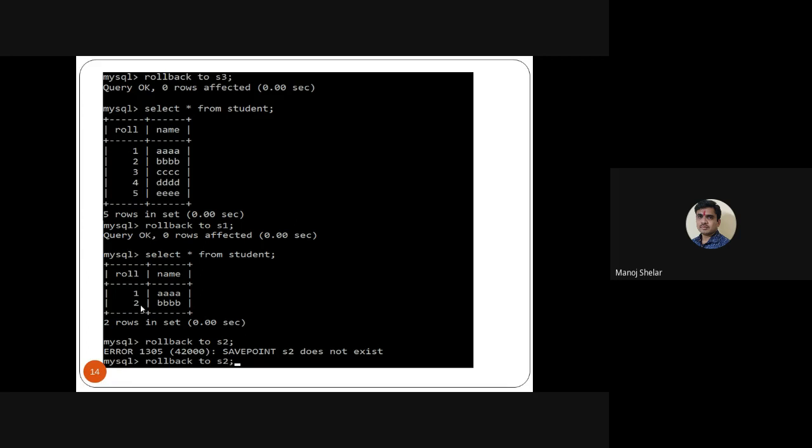So here is a simple rollback command. The main purpose of the rollback command is to transfer control to the previous state, and second, to transfer control to a previous specific save point. So use the rollback command, okay, this is simple. Then rollback to S2, because this command removed the S2 save point. So rollback to S2, the save point S2 does not exist in the database. Okay, so rollback to S2, here you get an error message. This is the simple rollback command of the transaction control language.